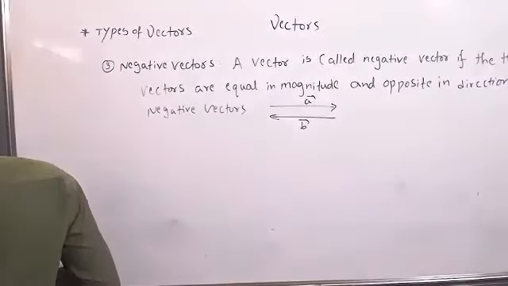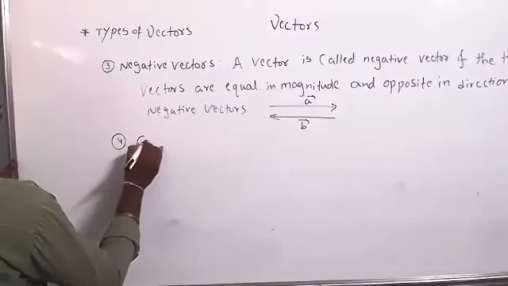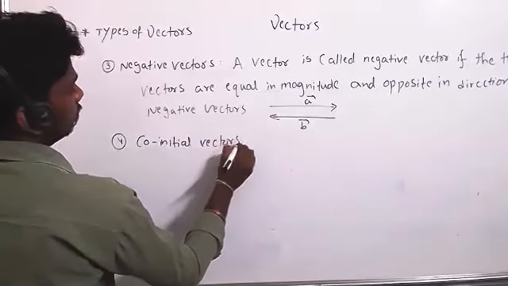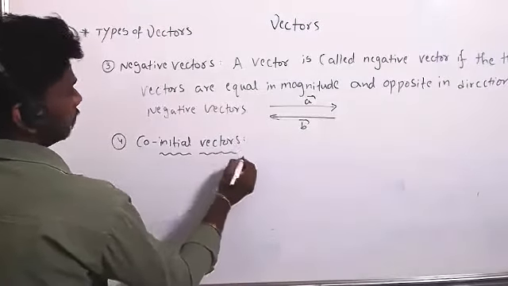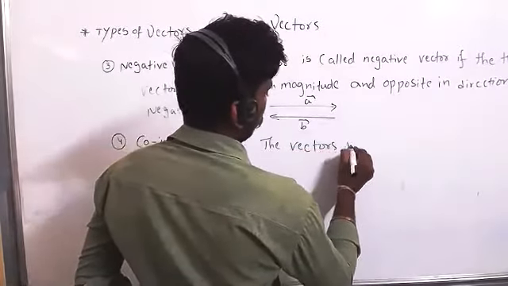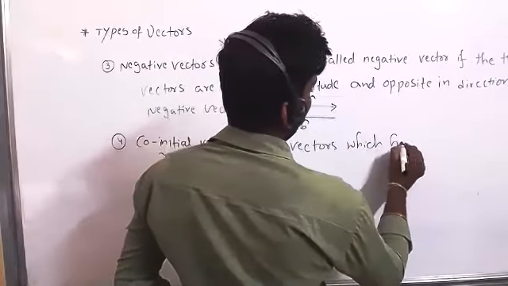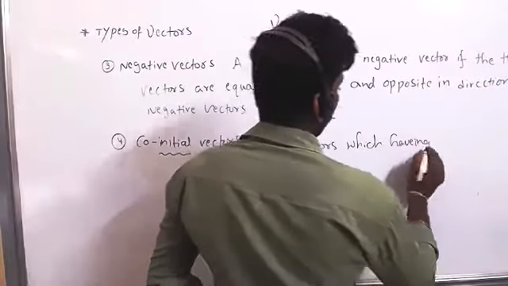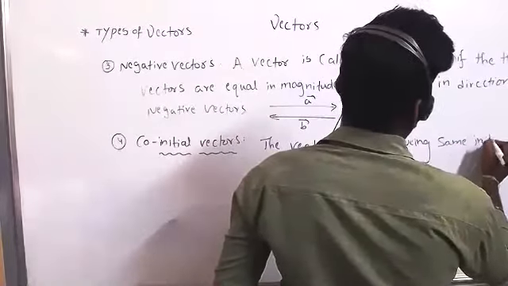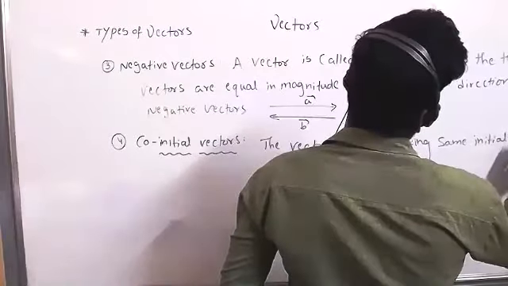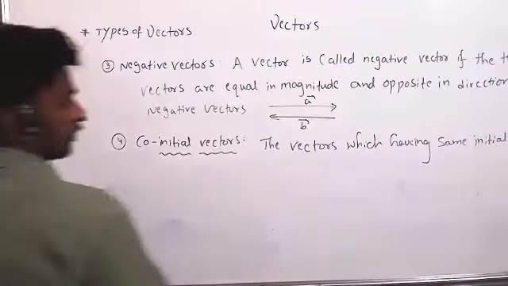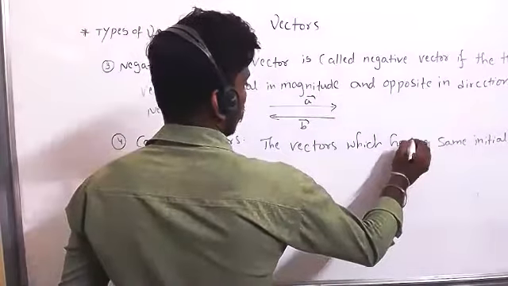Next one. Co-initial vectors. The vectors which have the same initial point.